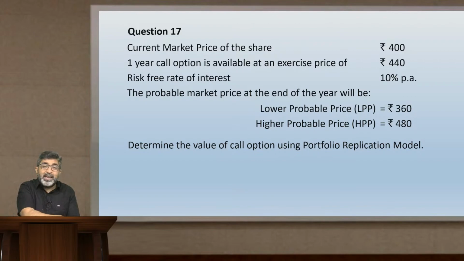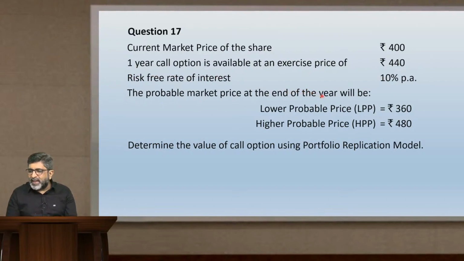So let me explain you. Looking at the question, just on calculator you can solve it. So what is the data given over here? Current market price of the share is given as 400. 1 year call option is available at exercise price of 440. Risk free rate of interest is given as 10% per annum.